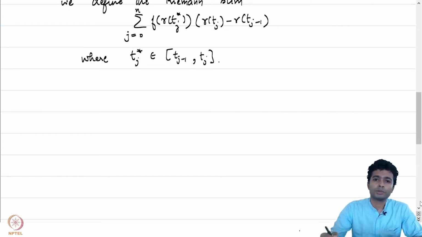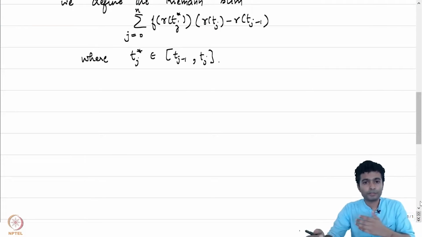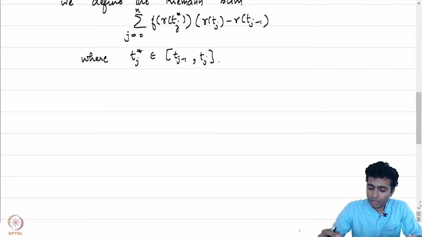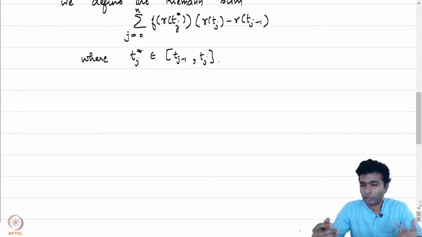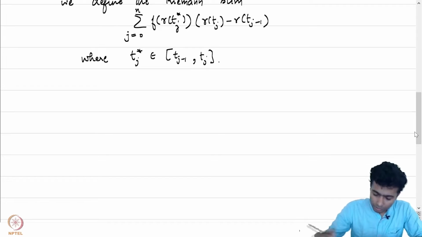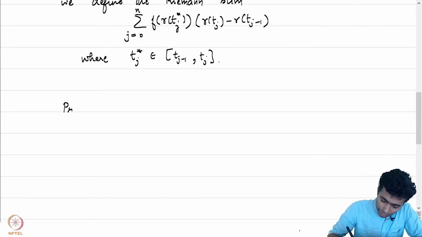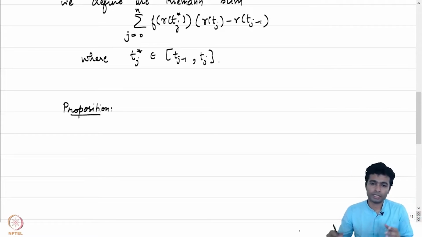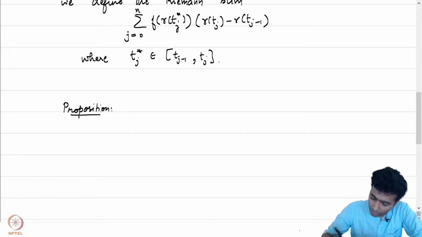So our first goal is to show that the Riemann sums converge as the partition size |P| goes to 0, and we will define the limit to be the integral of f over gamma. Let me write down the proposition which tells us that the Riemann sums written above indeed converge as the partition size, or the maximum mesh size, converges to 0.